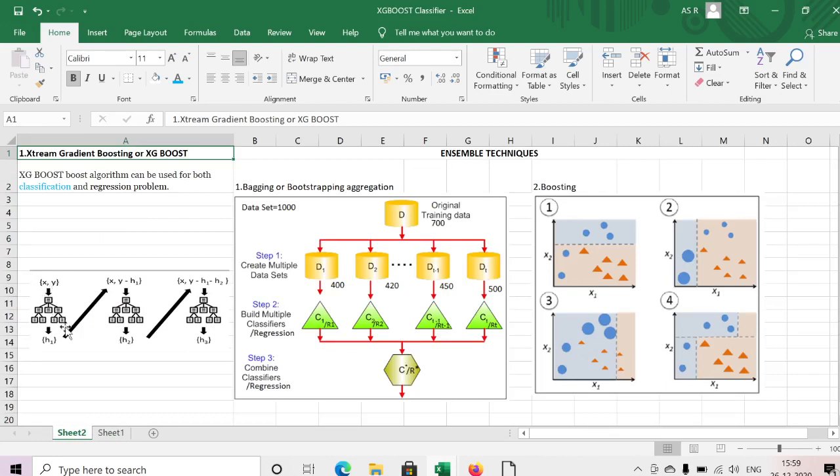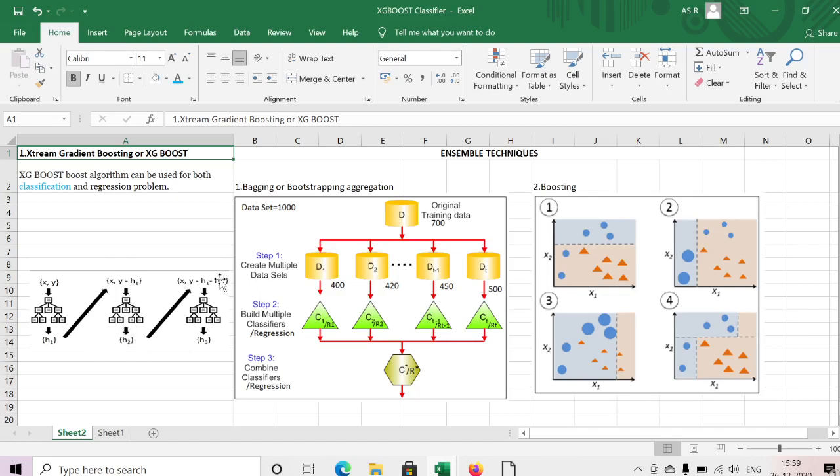I am just building my decision tree and I will get the prediction as h1. Here in the second decision tree I am passing the error as a target. This is my actual, my y, h1 is my prediction. Actual minus prediction is the error, I am passing it as target. This is my independent feature as it is. This error I am passing to the second decision tree. Again I am getting the prediction as h2.